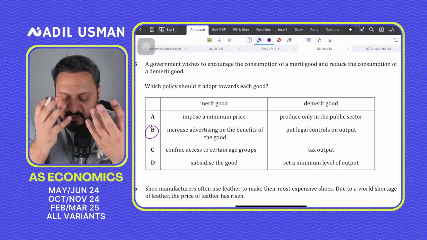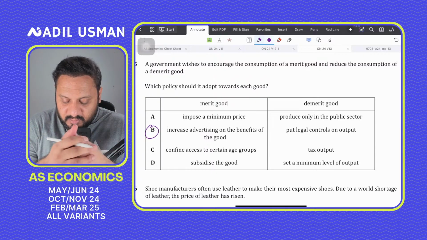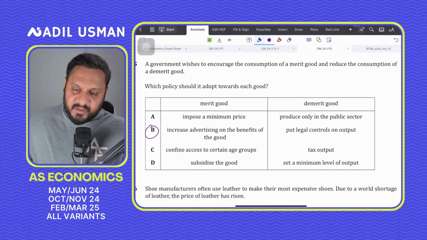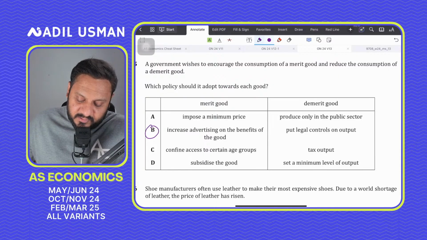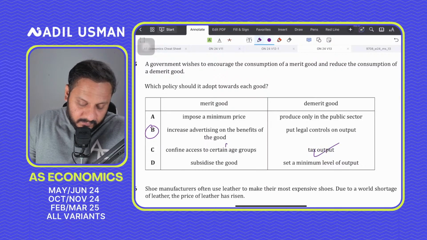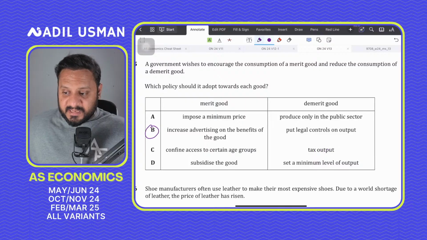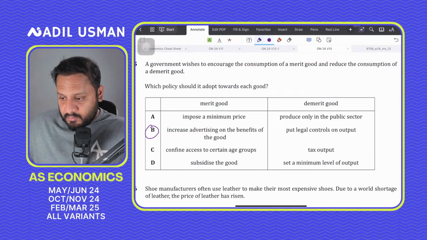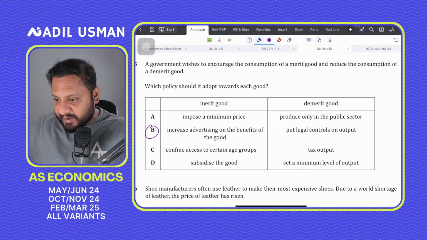It requires legal limits, it requires legal controls, right? Or maybe tax the production of demerit goods, something like that. But is it tax? In the third it is written, but this is correct, but this is incorrect. C is incorrect. In C this is correct, but this is not right. So yes, B is the answer. B is the answer, right? Why are you guys saying D?